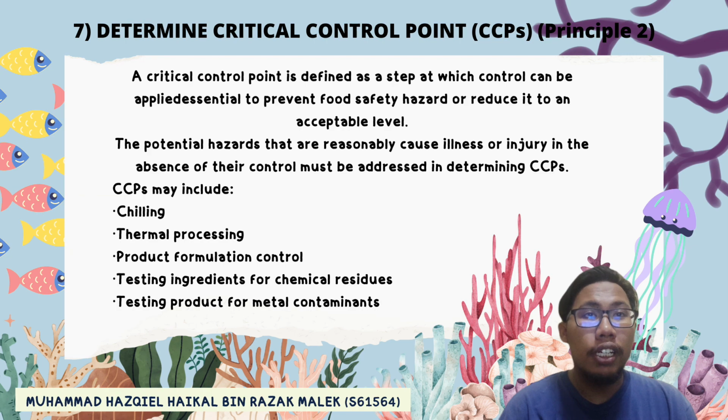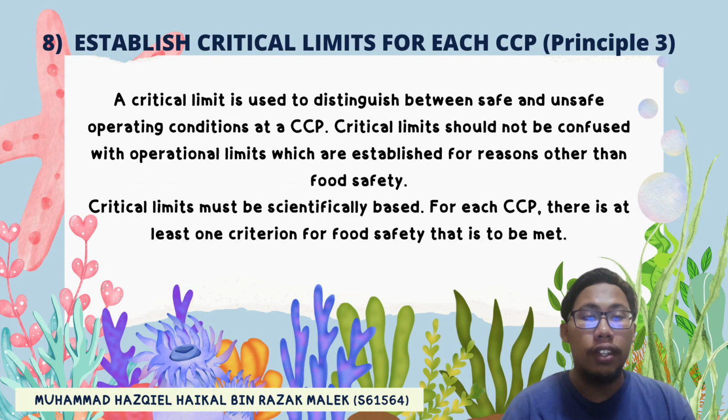On number 7, determine critical control points (CCPs), principle 2. A critical control point is defined as a step at which control can be applied and is essential to prevent a food safety hazard or reduce it to an acceptable level. The potential hazards that reasonably cause illness or injury in the absence of their control must be addressed in determining CCPs. CCPs may include chilling, thermal processing, product formulation control, testing ingredients for chemical residues, and testing product for metal contaminants.